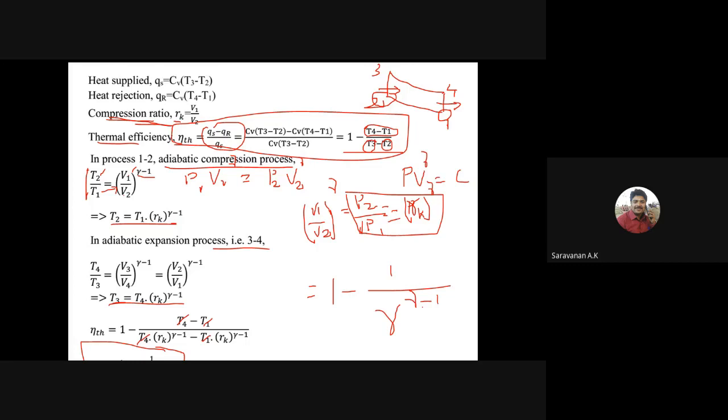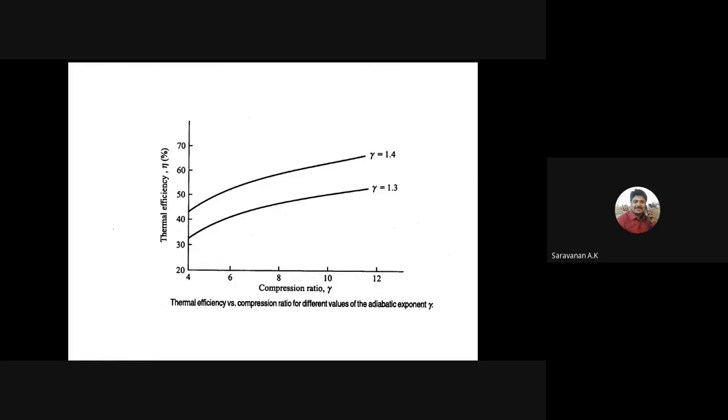Here one more thing we have to note. By increasing the gamma value, what will happen? The thermal efficiency increases. So for gamma values 1.2, 1.3, 1.4, depending upon the gamma value, the thermal efficiency will increase, as well as with the compression ratio. Once the compression ratio increases, the thermal efficiency increases.